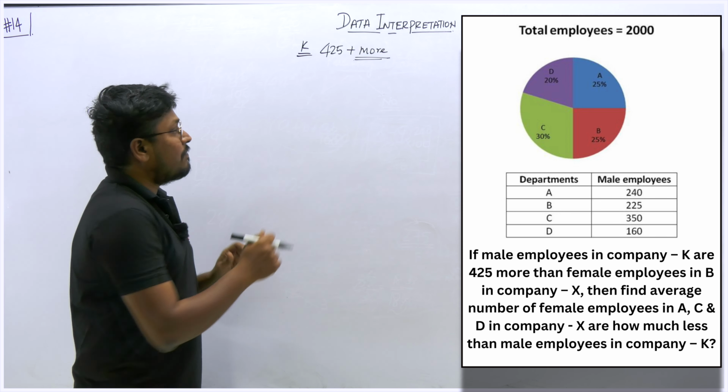So 25 percent means 500. So 500 will be the total number of employees in department B. Out of this 500, 225 will be male, so the remaining 275 will be female.